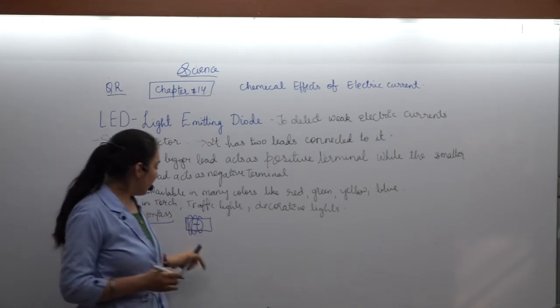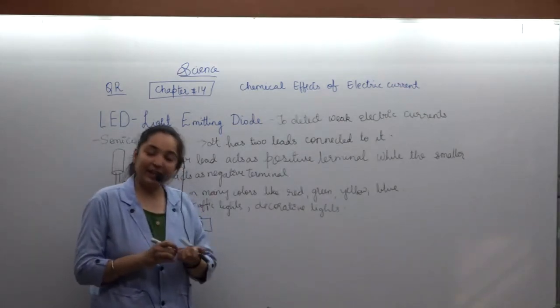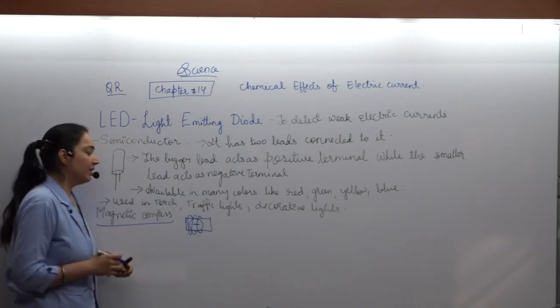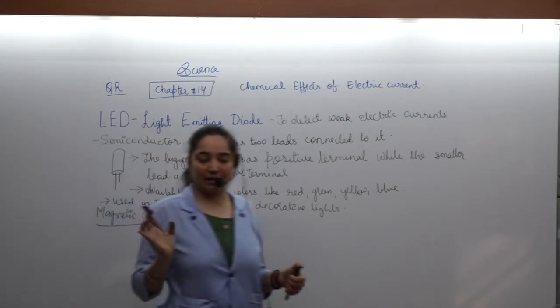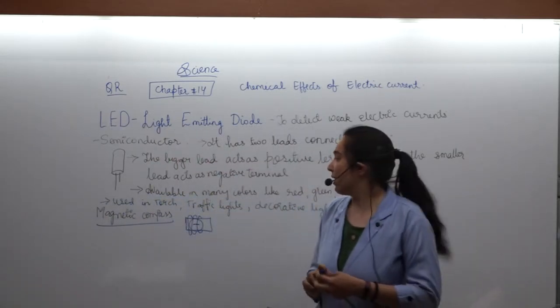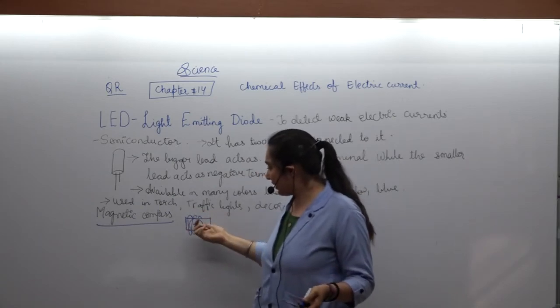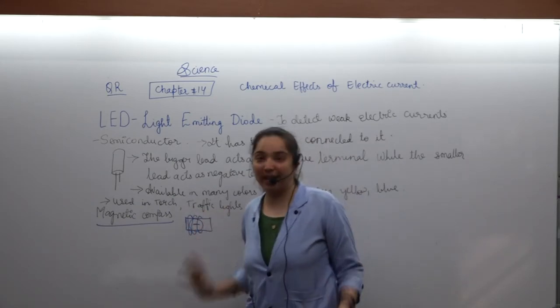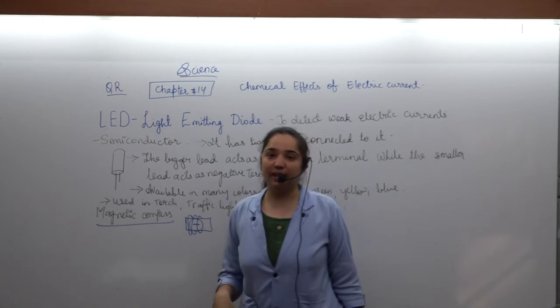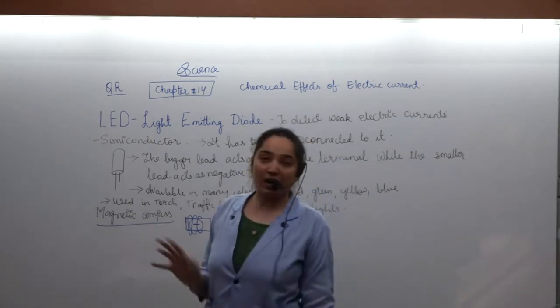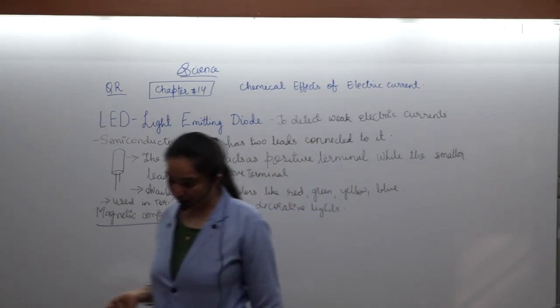If the magnetic needle deflects, then you can say that electric current is flowing through the wire. Otherwise, the electric current is not flowing through the wire.